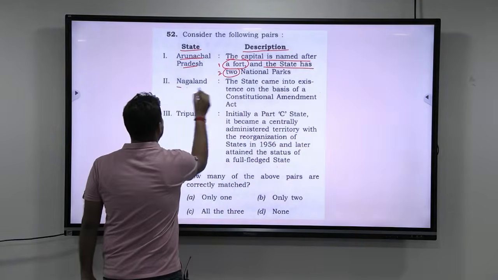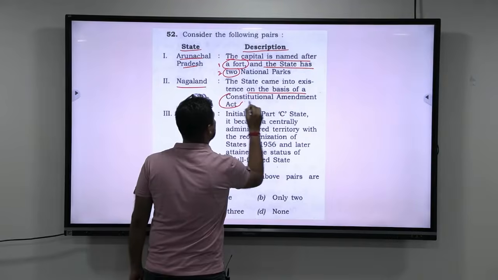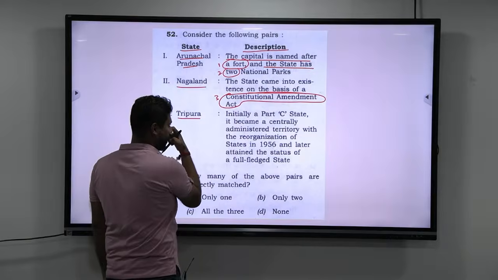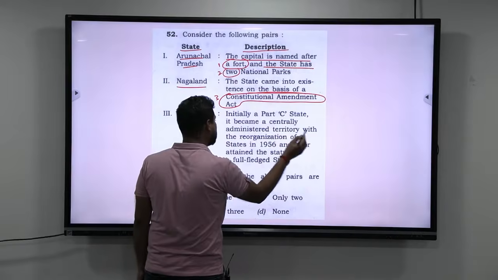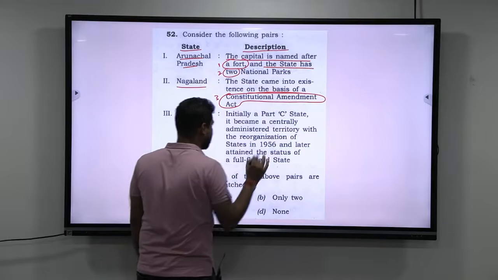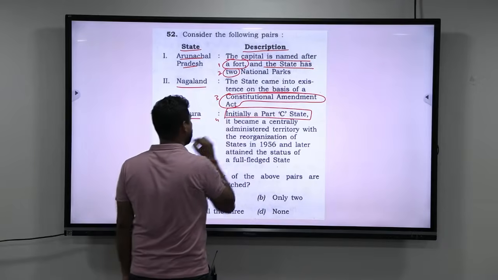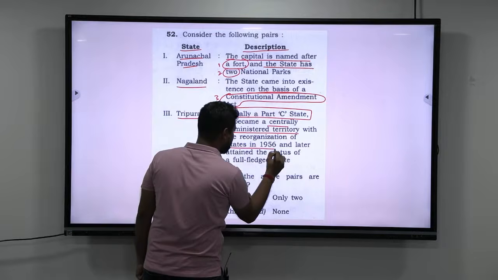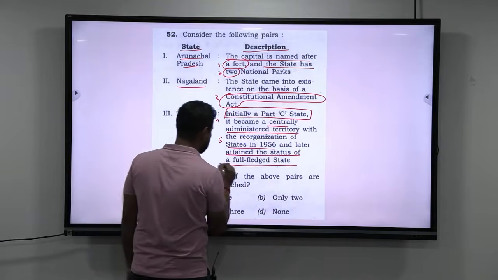The next is Nagaland. Look at this. The state came into existence on the basis of Constitutional Amendment Act. This is variable 3. The next, Tripura. Initially a Part C state, it became a centrally administered territory with the reorganization of states in 1956 and later attained the status of a full-fledged state. So, in this one statement, there are 3 variables. Initially a Part C state, this is 4. It became a centrally administered territory with the reorganization of states in 1956, this is 5. And later attained the status of a full-fledged state, this is 6.